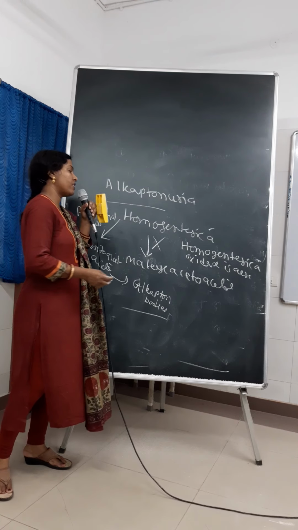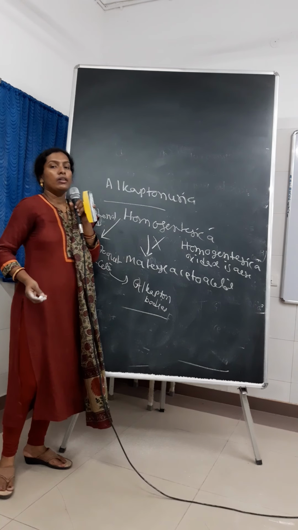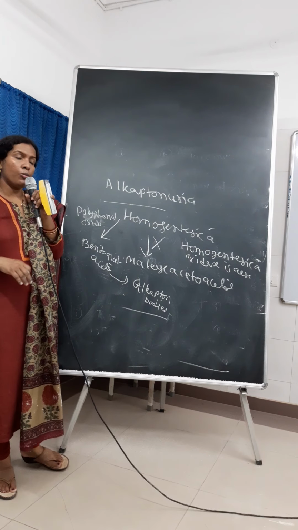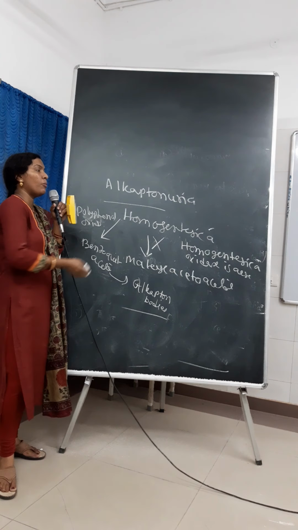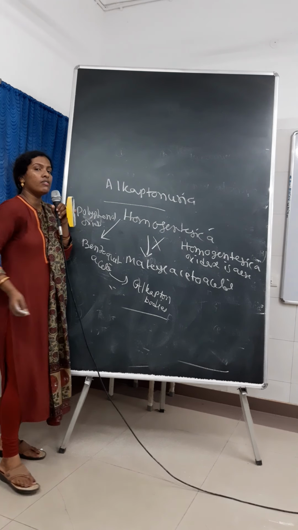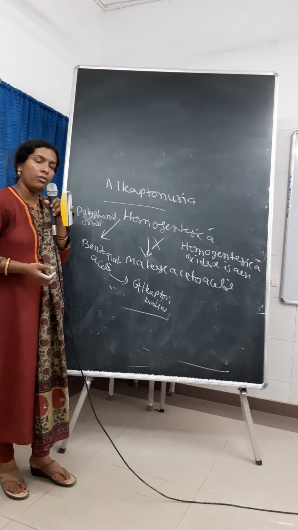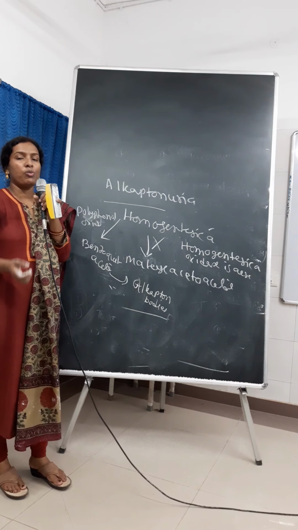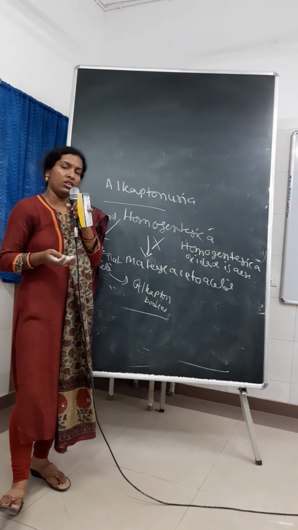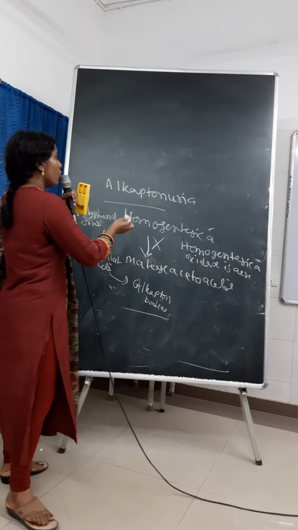The only thing that happens is the urine undergoes blackening upon standing, and these alkaptone bodies can deposit in the intervertebral disc, in the joint spaces, in the pinna, in the nose, etc., in the 3rd to 4th decade of life. This is called ochronosis.